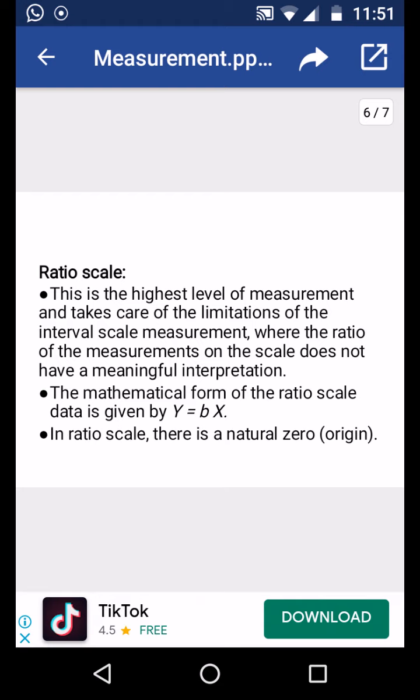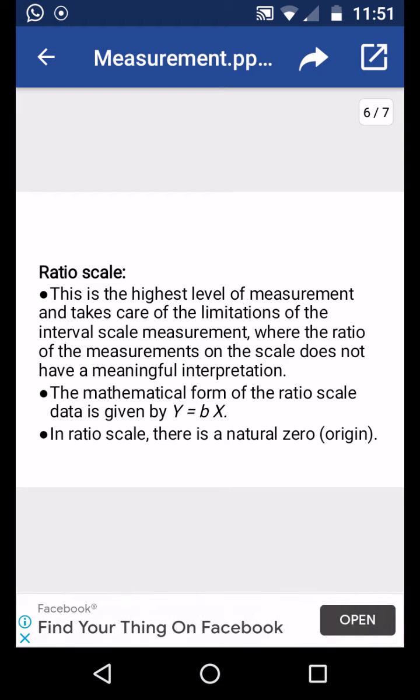The last measurement scale is the ratio scale, which is the highest level of measurement and takes care of the limitations of all the other measurement scales like nominal, ordinal and interval. For example, what is your age, a direct question. You will get an exact answer, 30, or maybe 40. Then, what is the mileage of your vehicle? Exactly 40 or 20. This is called the ratio scale.